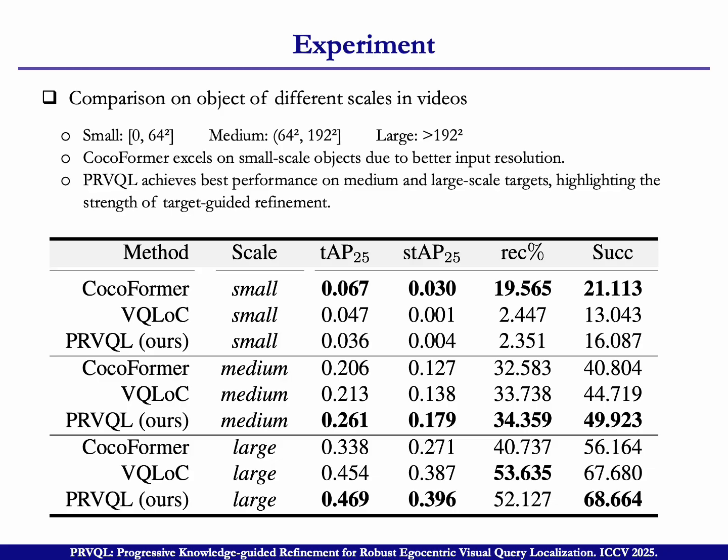Here, we compare the methods at different scales in the video. We have 3 scales: small, middle, and large. And we can see this table.